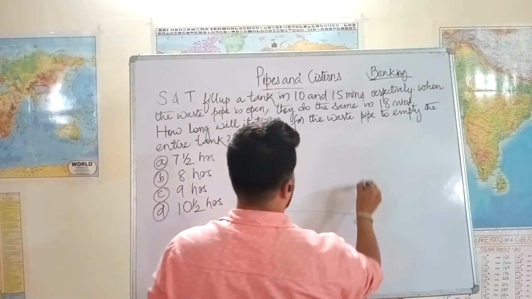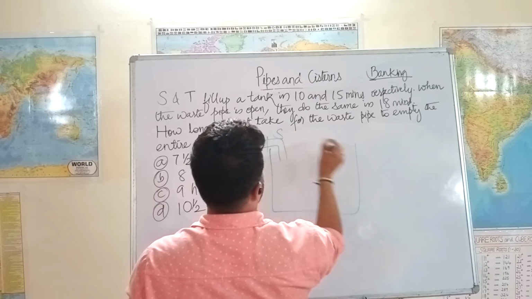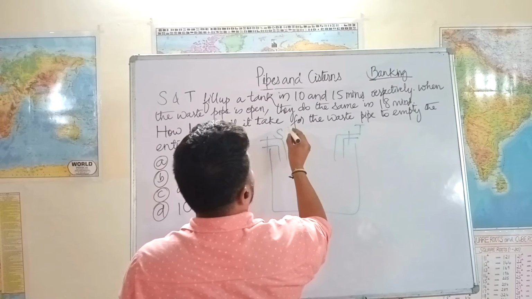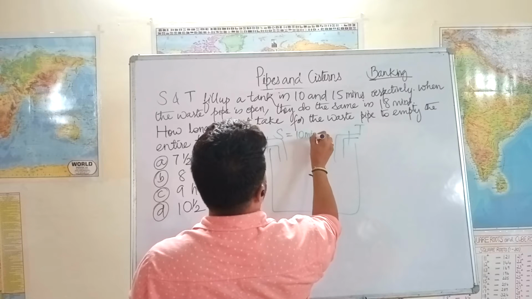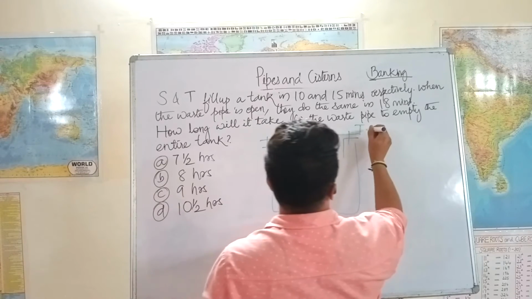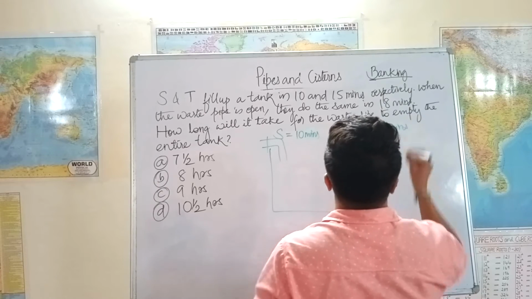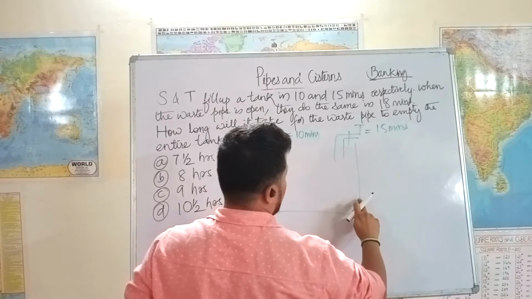There is a system. There are two pipes, S and T. The capacity of S is that it can fill the entire tank in 10 minutes, and the capacity of T is that it can fill the entire tank in 15 minutes. And there is a waste pipe.